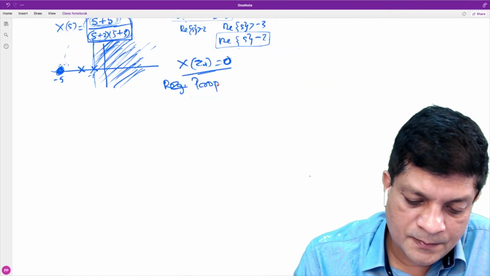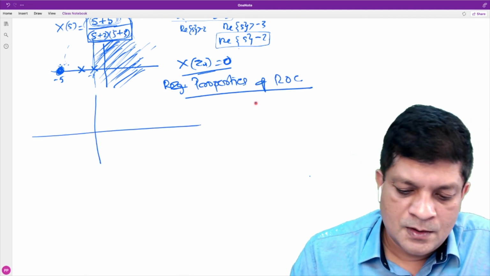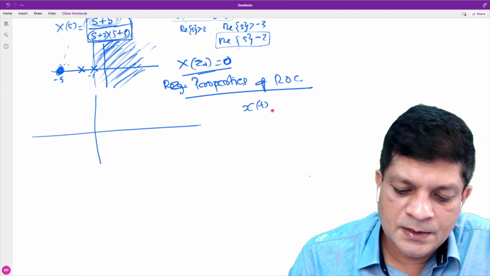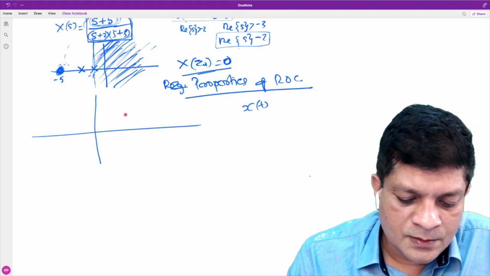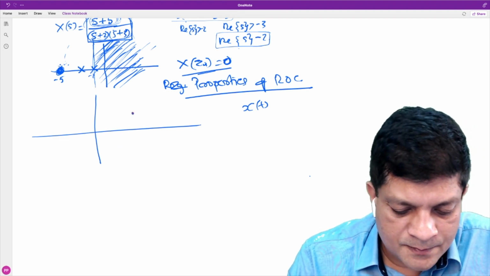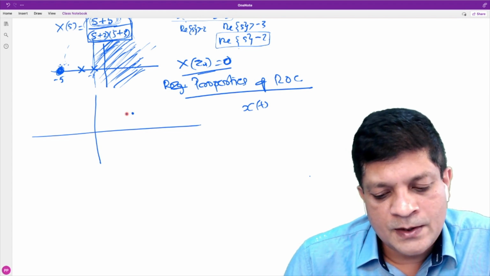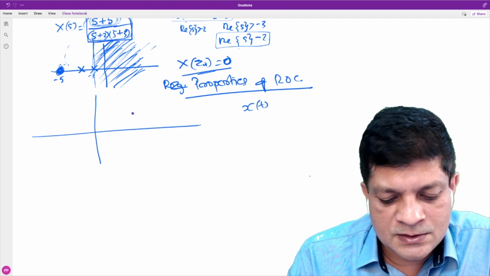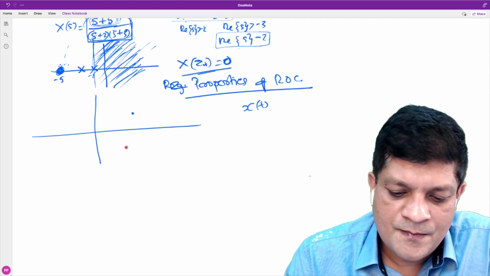Properties of ROC. Okay, so let's say we have a signal x(t). Suppose you consider any point in the S-plane. Let's say this is the point. When can we say that the Laplace transform exists at this point? What is the condition?